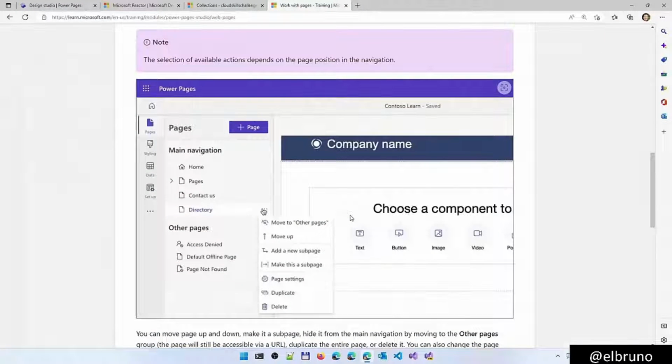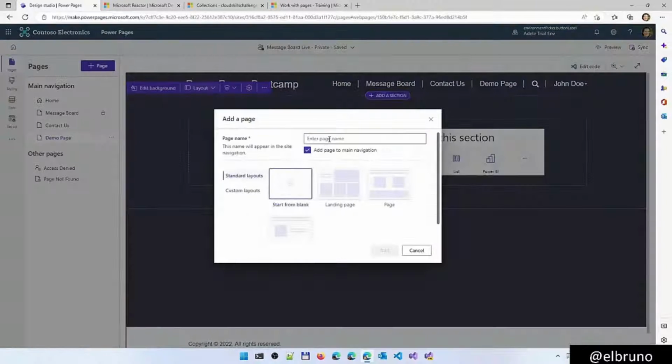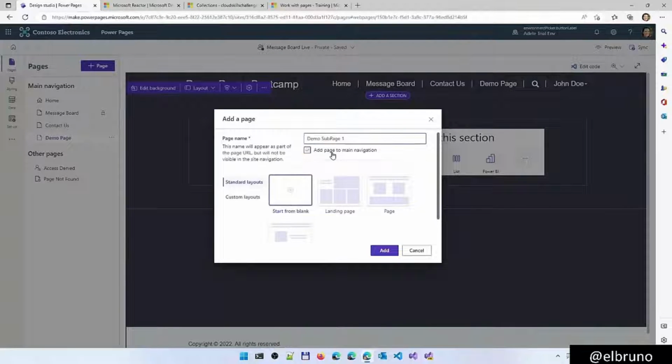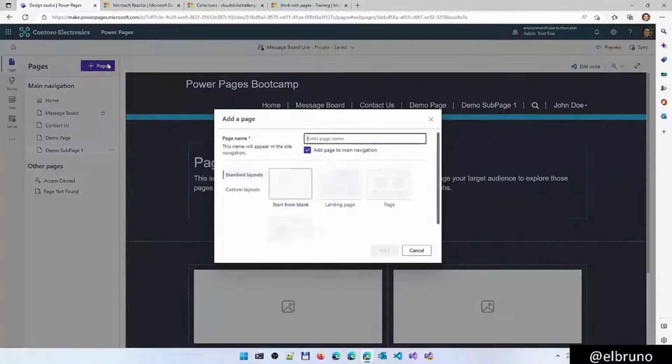It's important to notice that when we talk about pages, we have the concept of structure and the concept of navigation. So we can move pages, we can create sub-pages, and we can create a kind of layout that we can use here. If we go back to our Design Studio and we have the demo page, and we add a new page here, let's do this: demo sub-page 1. I don't want this in the main navigation, and it's a single page. Let's add it in the main navigation, single page. Created here, add a new page.